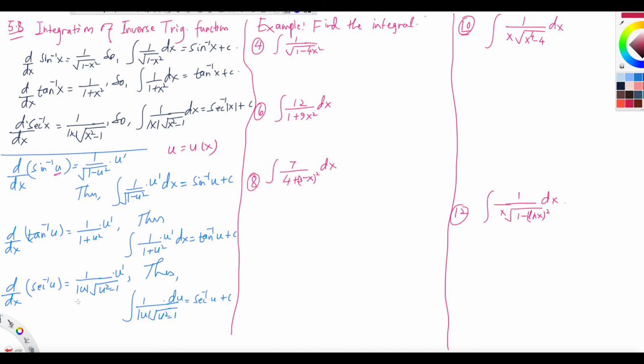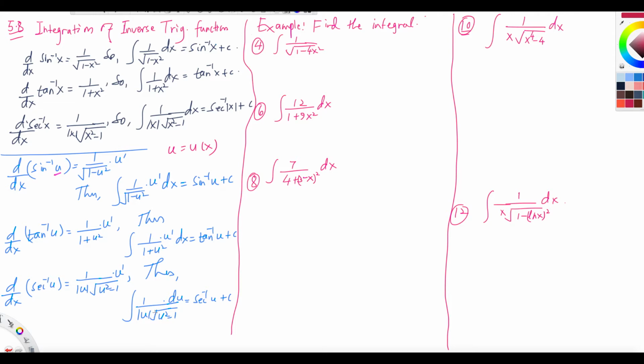Okay. Similarly, for the secant inverse u, the derivative is 1 over the absolute value of u, and then under the root u squared minus 1. You see, there is 1 minus u squared, and there is u squared minus 1. You should be careful. If there is the u squared minus 1 format, then you need to write it in terms of the secant inverse, right?